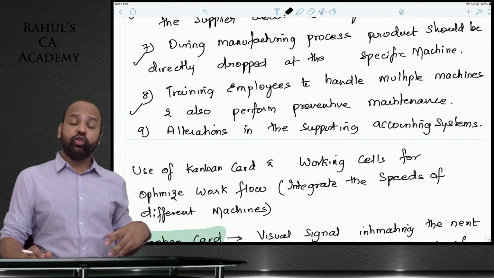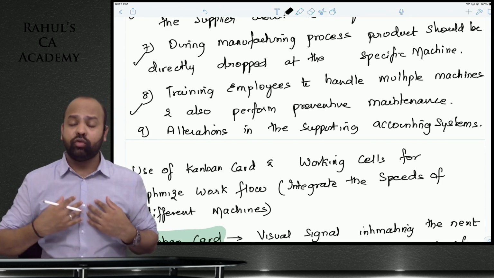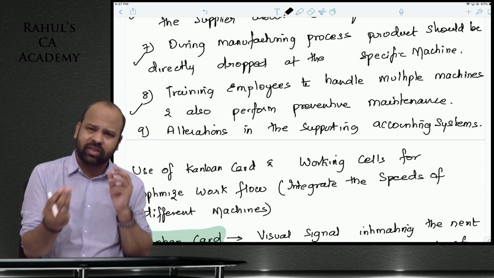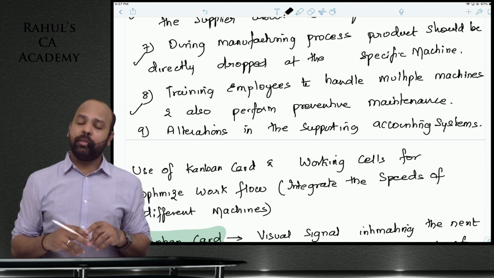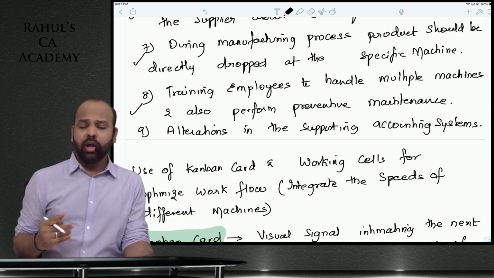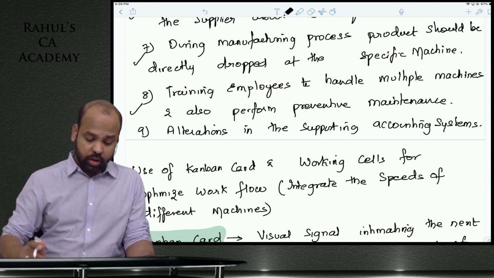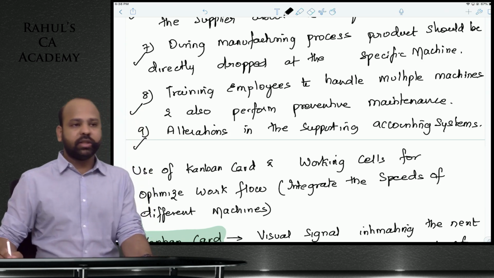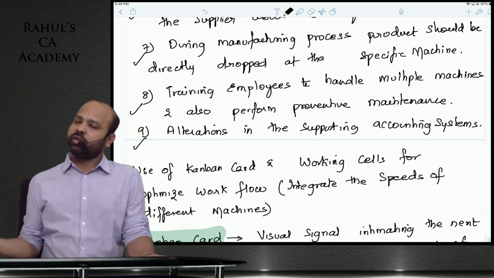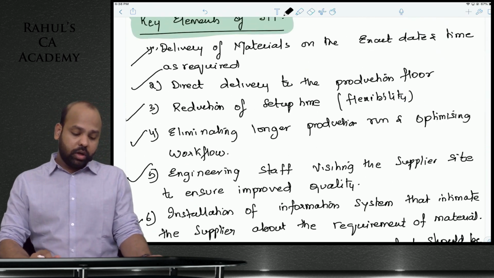Matlab, guys, when you use a bike, you should know how to perform basic maintenance of the bike. When I'm using a car, I should know how to change a tire. Basic things should be known. Same thing, you should train your employees so that they're not always dependent on the maintenance department. Preventive maintenance will ensure that the machines have a better life and better output. Alterations in the supporting accounting systems: because you're undergoing all of these changes, obviously your supporting accounting systems would also need a change. So I hope you've understood better.